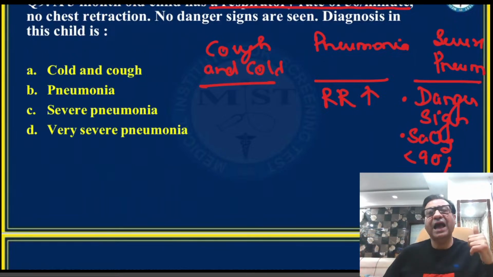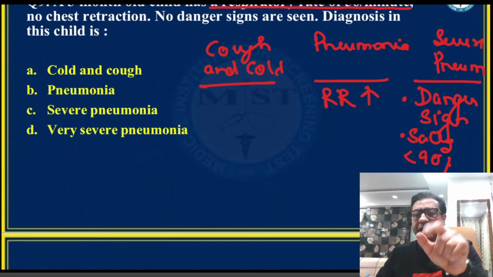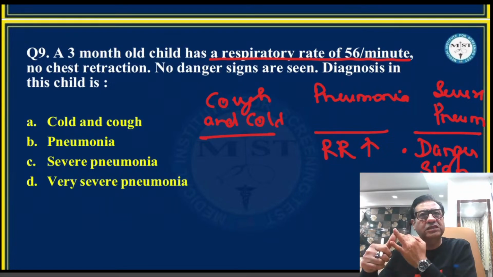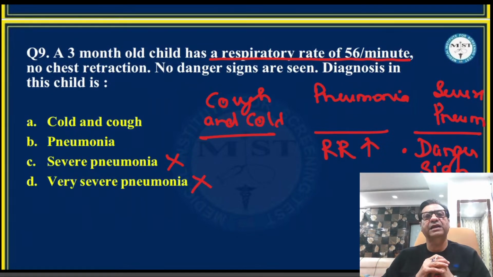So if the child has danger signs, or oxygen saturation has fallen to less than 90%, which again is debatable, and if there is stridor in an otherwise calm child, then we say this category is either severe pneumonia or a very severe disease. But in our question, there is nothing like this. No danger signs, no mention of oxygen saturation being low. So according to me, this definitely does not come under the severe or very severe category.